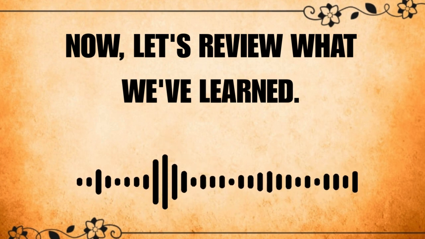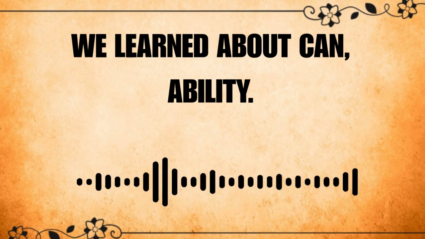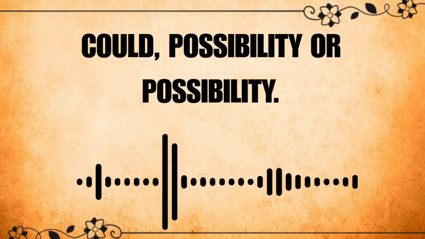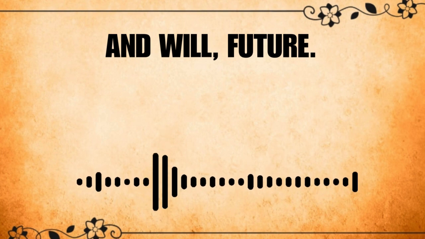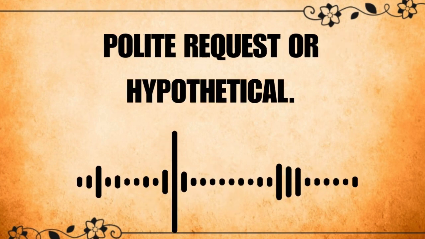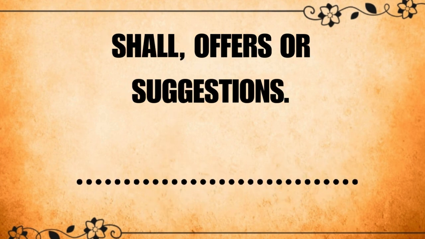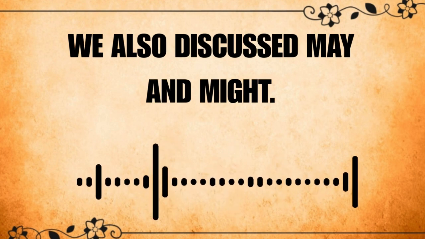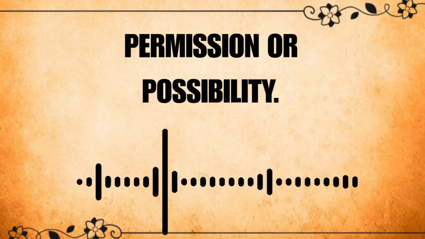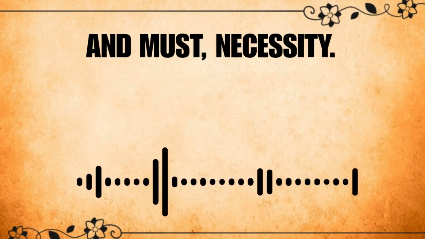Now, let's review what we've learned. We learned about can, ability, could, possibility, and will, future. We talked about would, polite requests or hypothetical, shall, offers or suggestions, and should, advice. We also discussed may and might, permission or possibility, and must, necessity.